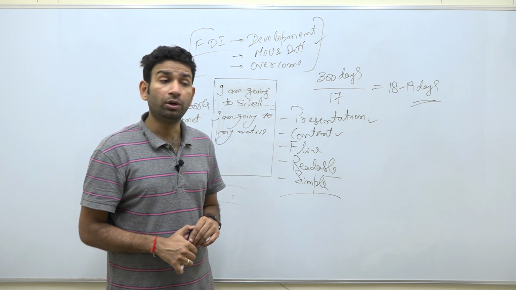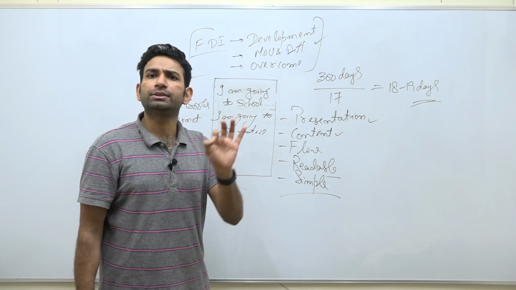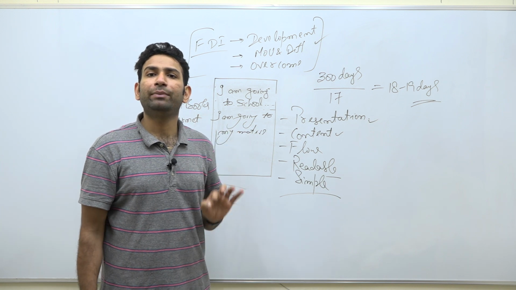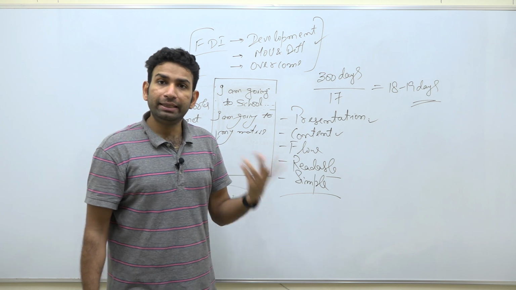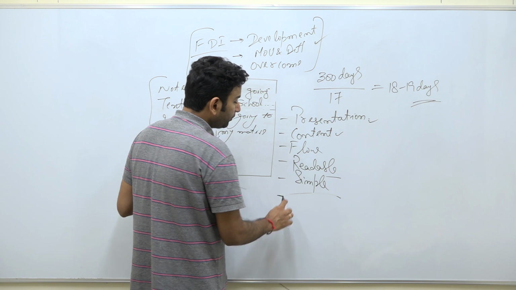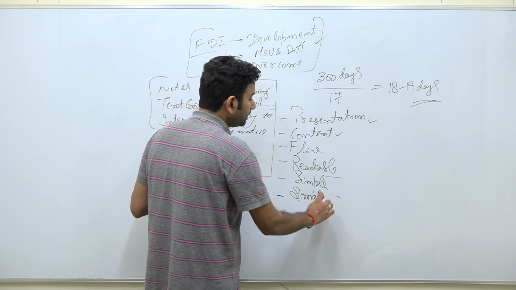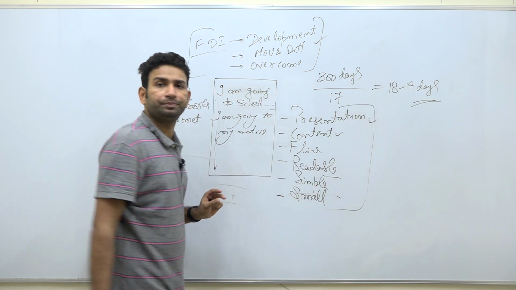Your vocabulary has to be strong and you have to be a person like Shashi Tharoor? No, it's not like that. You just need to write simple words so that the examiner will be able to understand. The next thing that you need to understand in case of answer writing is what? Whenever you're writing the answer, try to make small sentences instead of big ones.